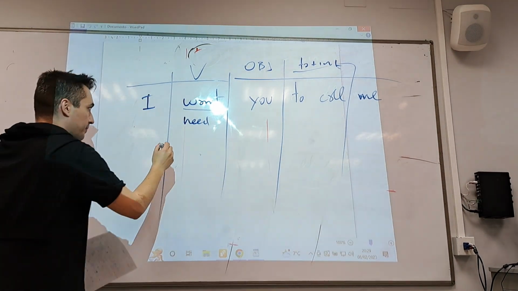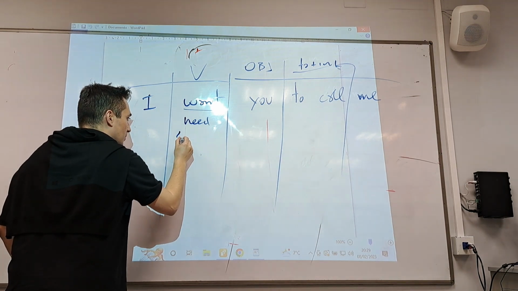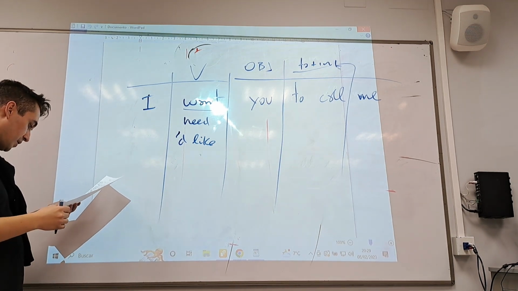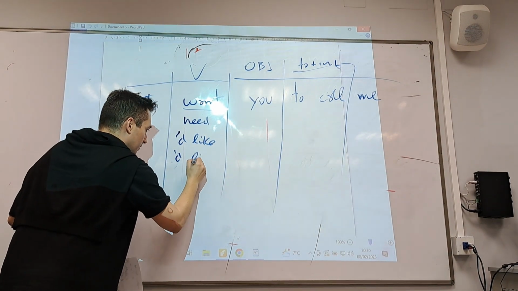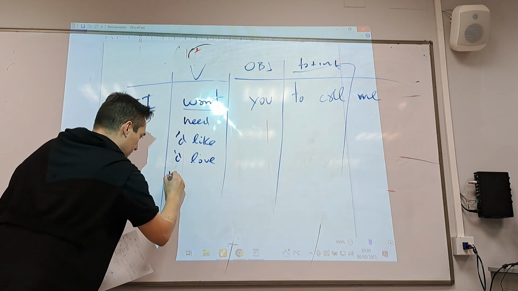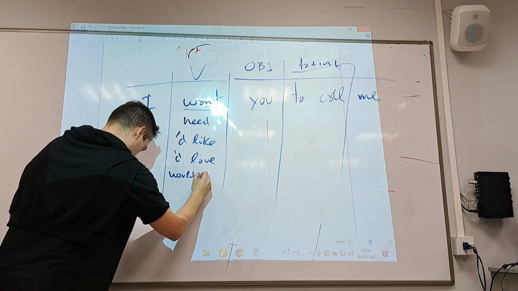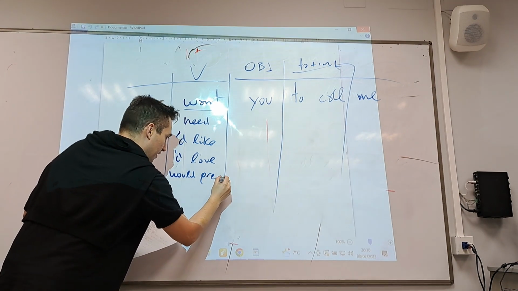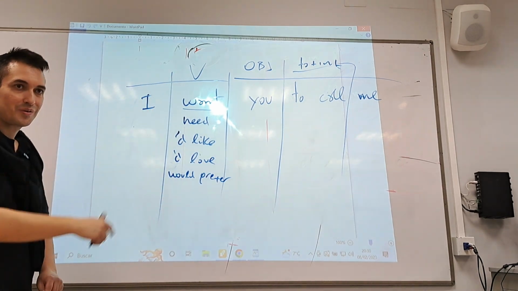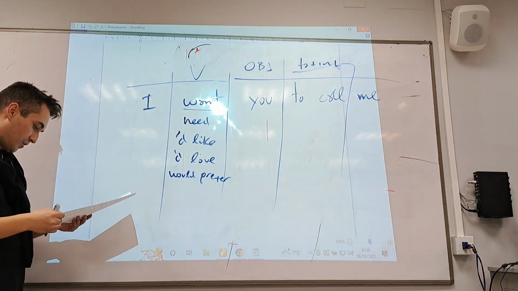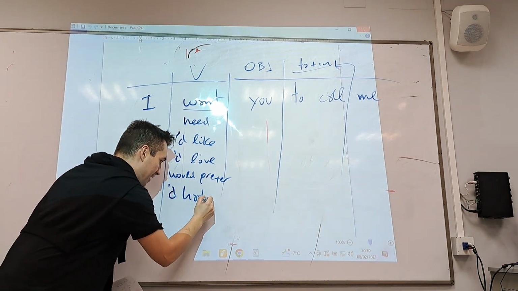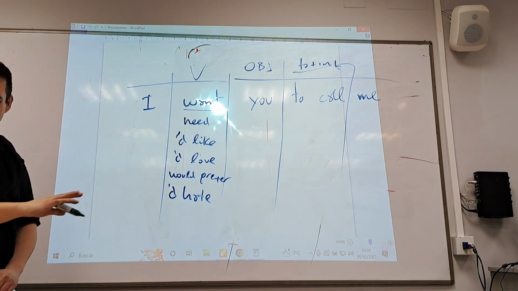You can also say, I'd like you to call me. You can also say, I'd love you to call me. You can also say, I would prefer you to call me. Not him, you. Yeah? I would prefer you to call me. You can also say, I hate you to call me. Please don't call me. I hate you to call me.